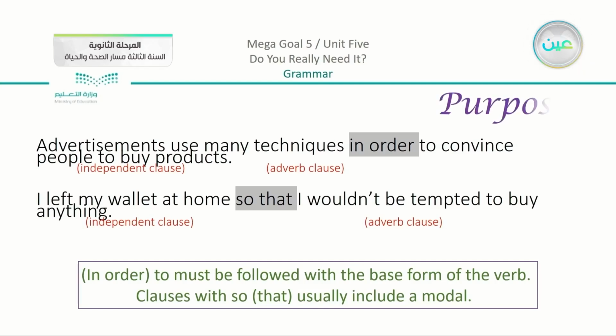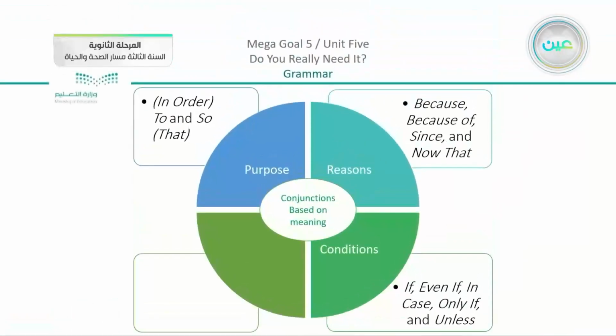So we have here these two conjunctions, in order and so that, and they give the meaning of purpose. And we have here a note: in order, or we can say in order to, must be followed with the base form of the verb. Clauses with so that usually include a modal. So you can see that we have here so that, and there is a modal here. This is the third group, which is in order or in order to, and so or so that. This all gives the meaning of purpose.